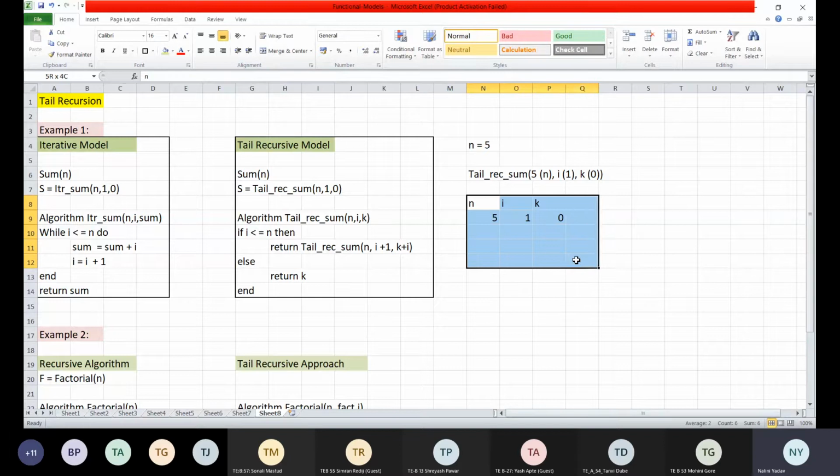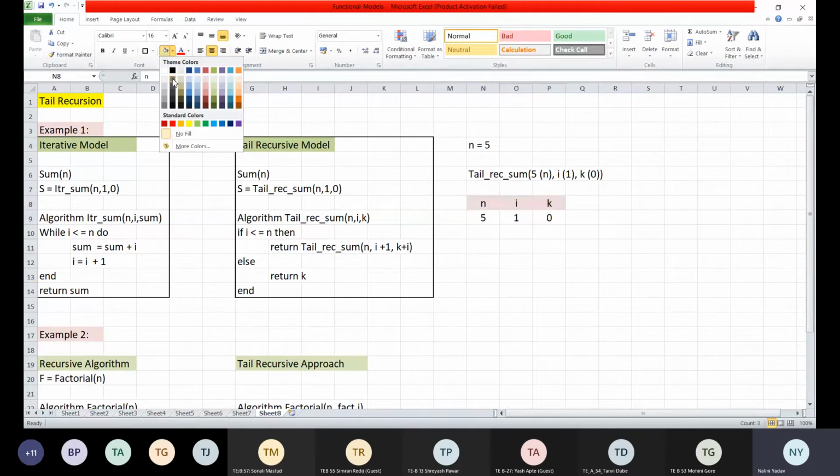I hope this is clear with all of you what I'm trying to do. I'm just doing a dry run of a given algorithm. I'm just trying to execute my given algorithm, whether it is correct or not. And for that, I need some dummy values. So I say that I need to find out the sum of n numbers. So here n is equal to 5, right? I is equal to 1 and k is equal to 0 initially.